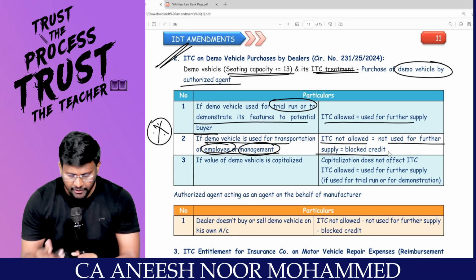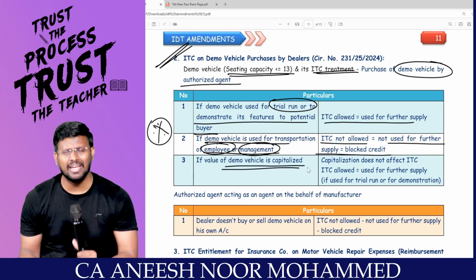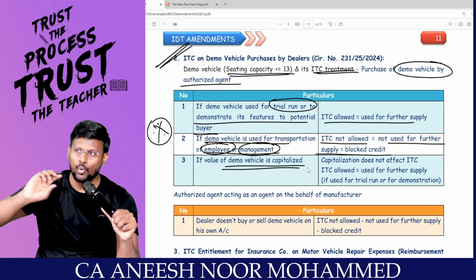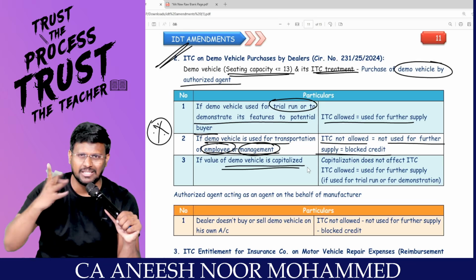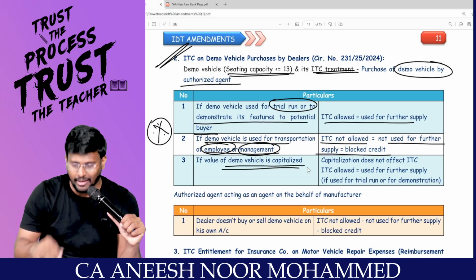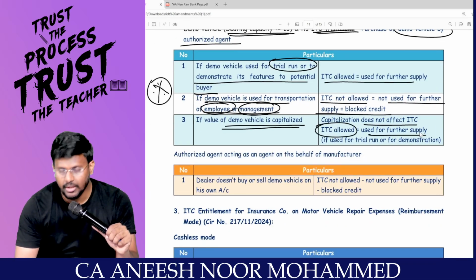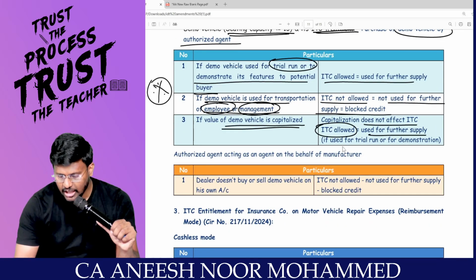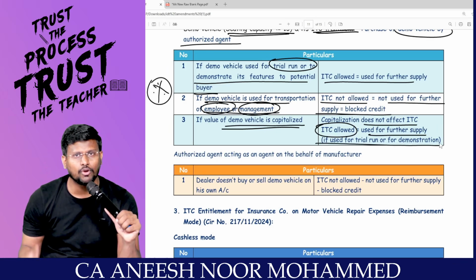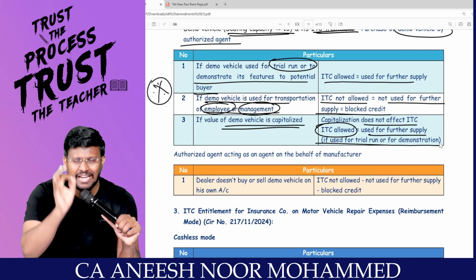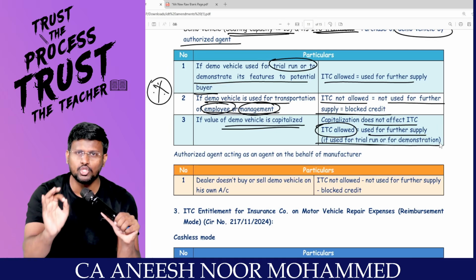Right? If the value of the demo vehicle is capitalized, you capitalize or you put it on P&L, that doesn't matter, because in GST, whether you are taking to P&L or capitalized, based on that we are not having blocked credit. Capitalization does not affect ITC. ITC is allowed still, because it is used in the further supply, if it is used for trial run or for demonstration. Simple. So for demo vehicle, ITC will be allowed if you have used it for demo purpose.